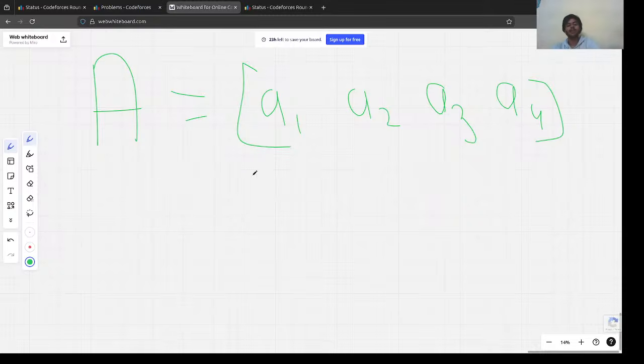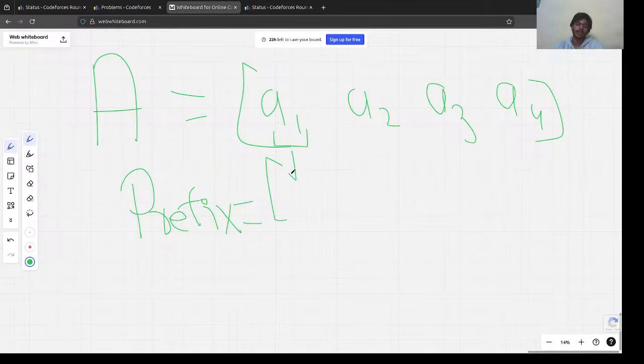And then what we would do is basically make a prefix array. Then the solution is very easy. What does a prefix array do? It stores the sum up to this element, right? And up to the index that we are at. So this index will store the sum for this entire segment, a1 plus a2. How do we do it?